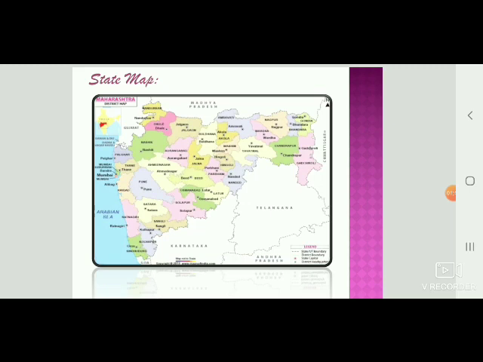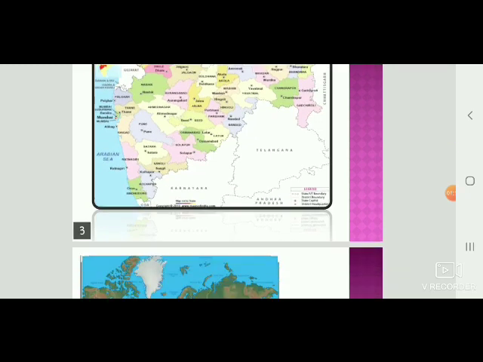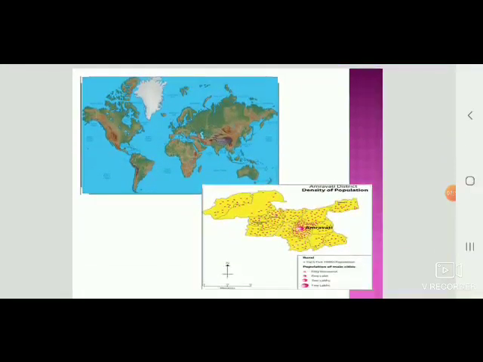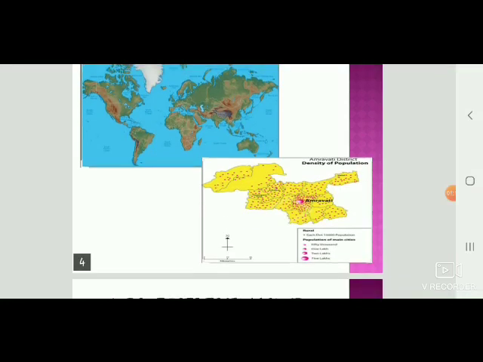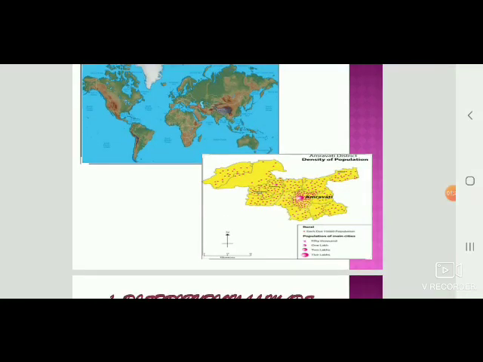Also, with respect to the country and state maps, we have other maps like the world map that shows us different topography of the world, and maps like Amravati. Here we have seen the population density of Amravati. It's a particular district that gives us specific population data related to a place in the district Amravati.